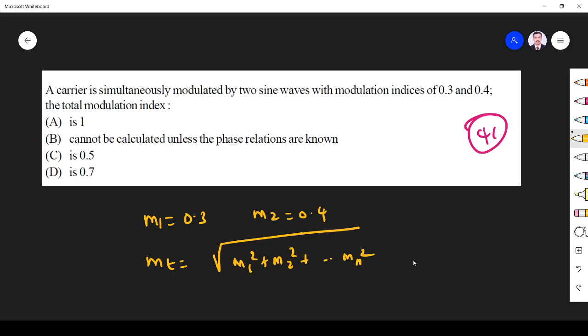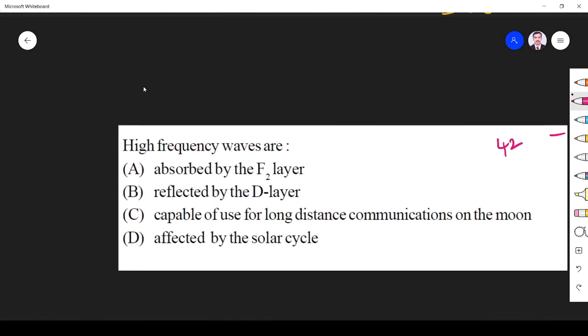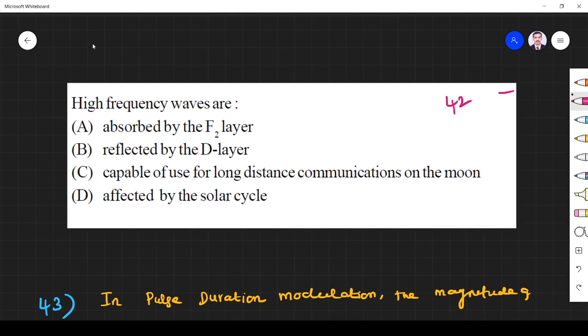Here we have 2, so the modulation index is the square root of 0.3 squared plus 0.4 squared. Total modulation is 0.5. So the answer is 0.5. Right? The next question: high frequency waves are capable of being used for long distance communication, right? So answer C is the right answer.